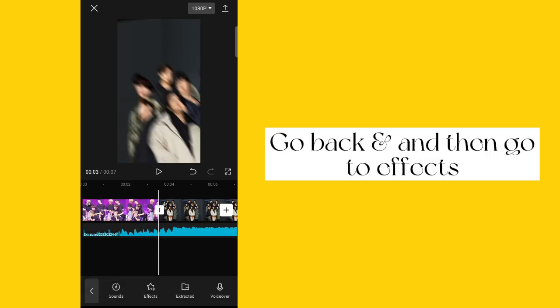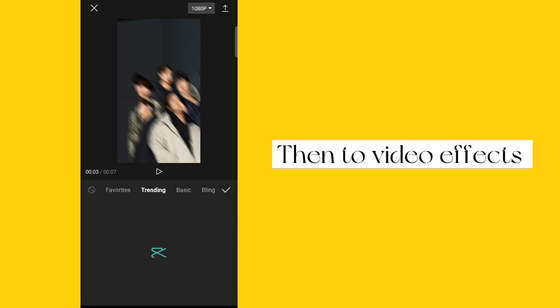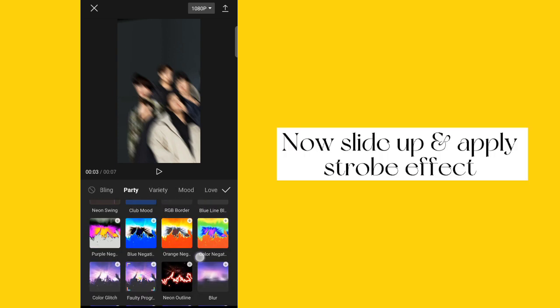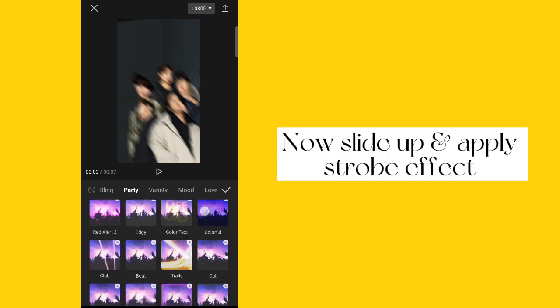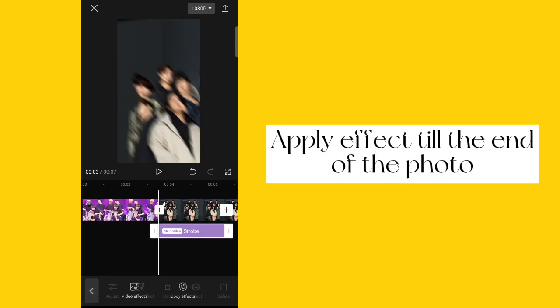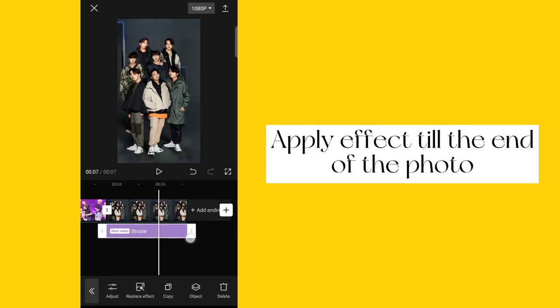Go back and then go to effects. Then to video effects. Now, slide left and go to party. Now slide up and apply strobe effect. Apply effect till the end of the photo.